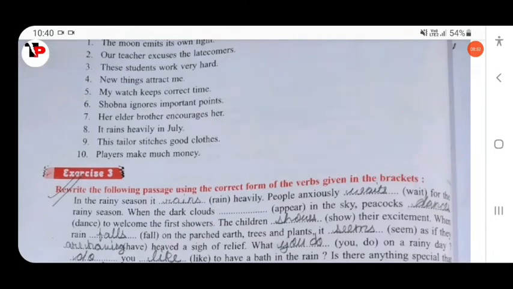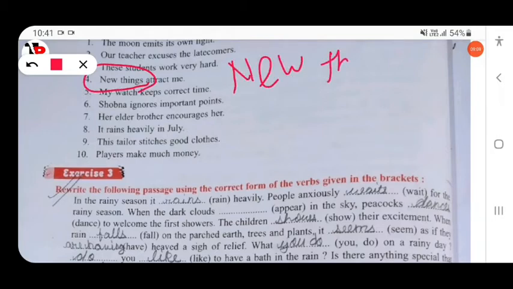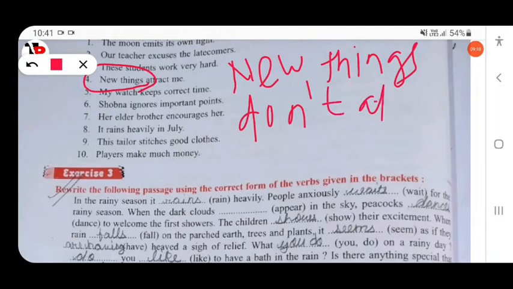Then next, new things attract me. Here the subject is plural, so you will add do. New things don't attract me. This is negative.